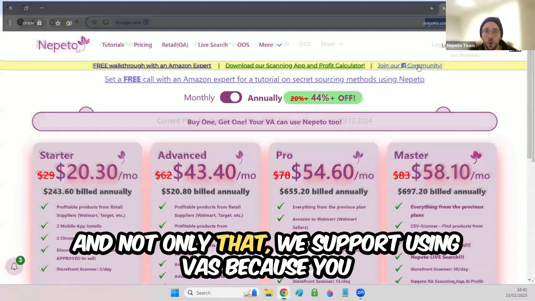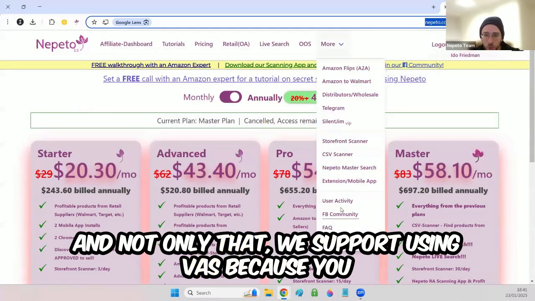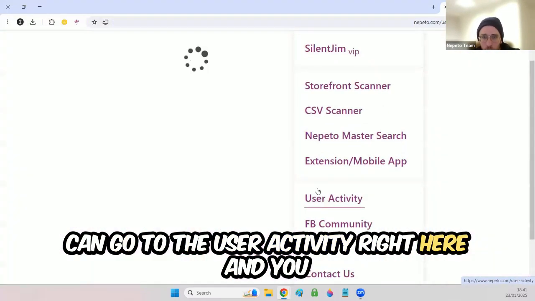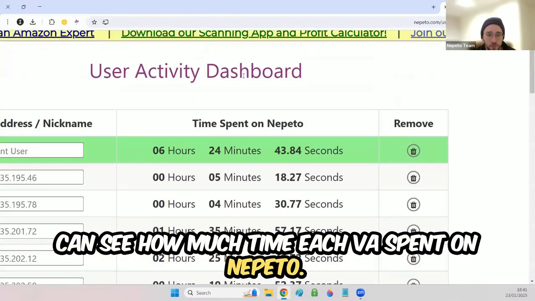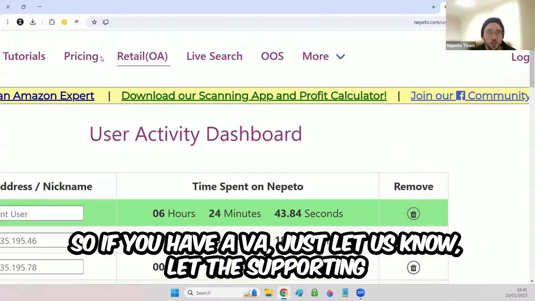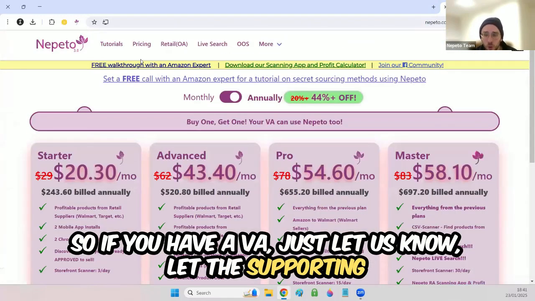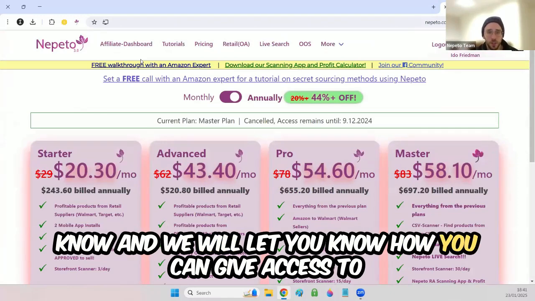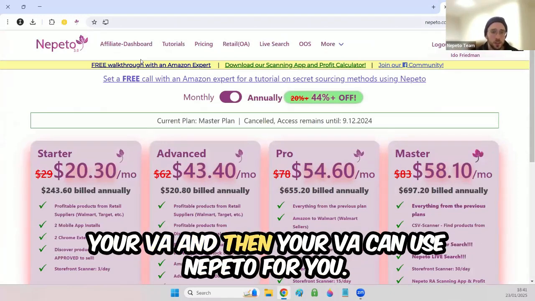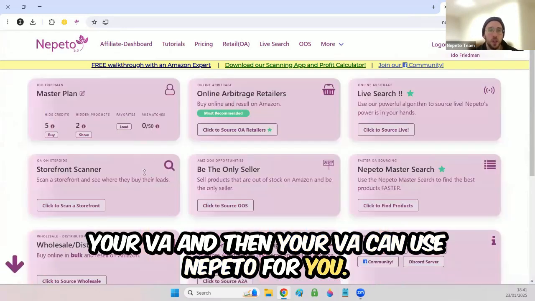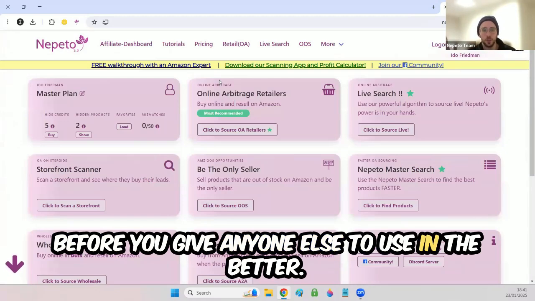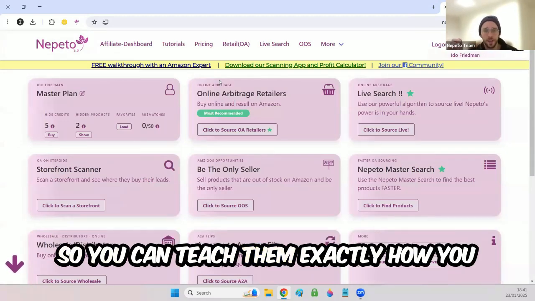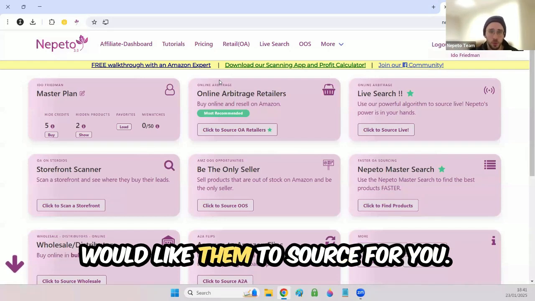And not only that, we support using VAs because you can go to the user activity right here, and you can see how much time each VA spent on Nepeto. So if you have a VA, just let the support team know, and we will let you know how you can give access to your VA, and then your VA can use Nepeto for you. But personally, I recommend you master Nepeto before you let anyone else use it, so you can teach them exactly how you would like them to source for you.